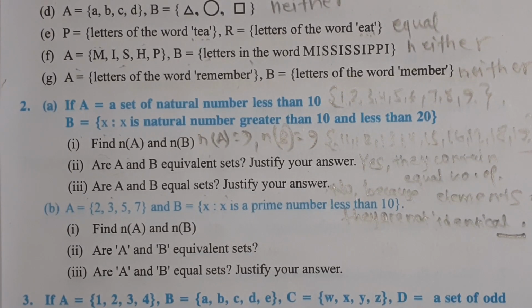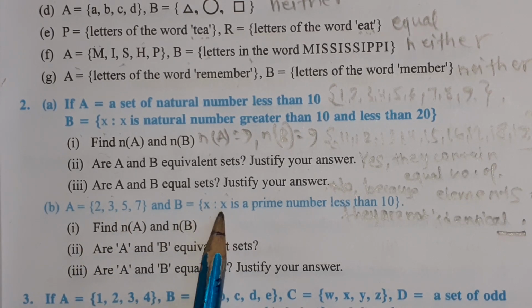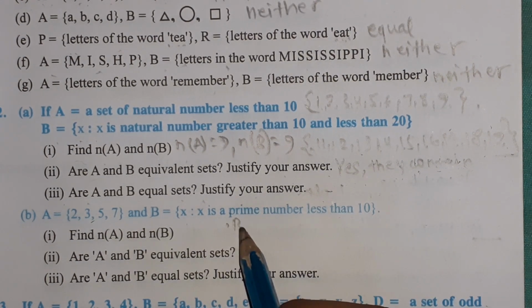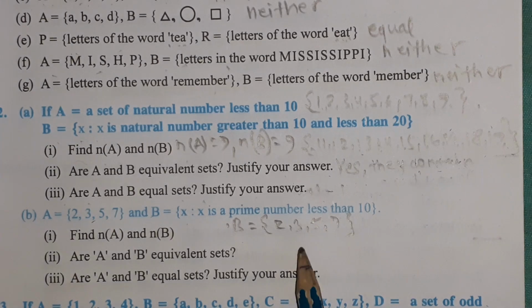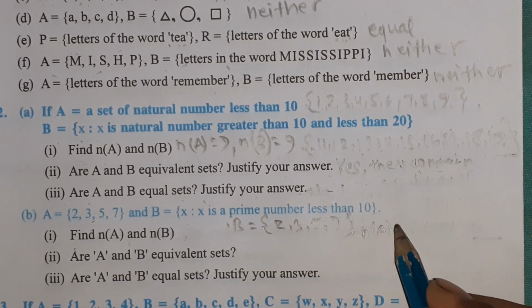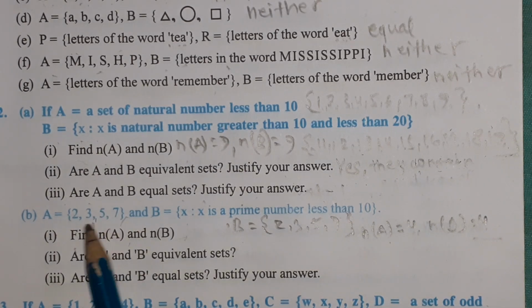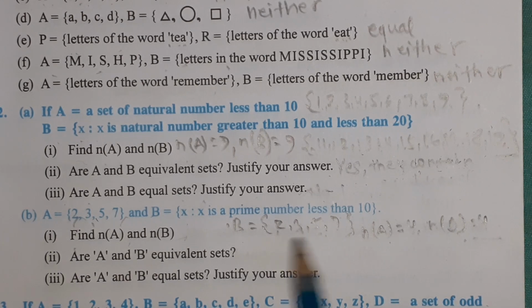Now number B. Look at number B. A equals 2, 3, 5, 7 and B equals x such that x is a prime number less than 10. What do you mean by x is a prime number less than 10? That means B equals 2, 3, 5, 7. These are the prime numbers less than 10. Find n(A) and n(B). You can find easily. n(A) equals 4 and n(B) equals 4. n(A) means the cardinal number of A, that is 1, 2, 3, 4, and n(B) equals the cardinal number of B, that is 1, 2, 3, 4.